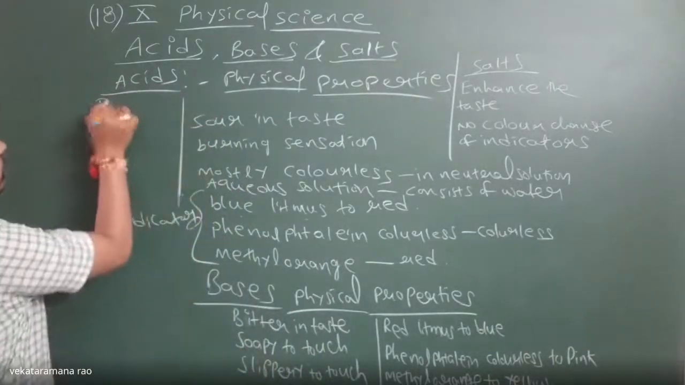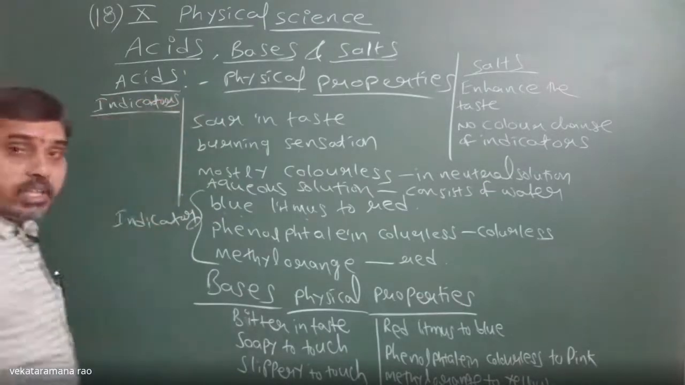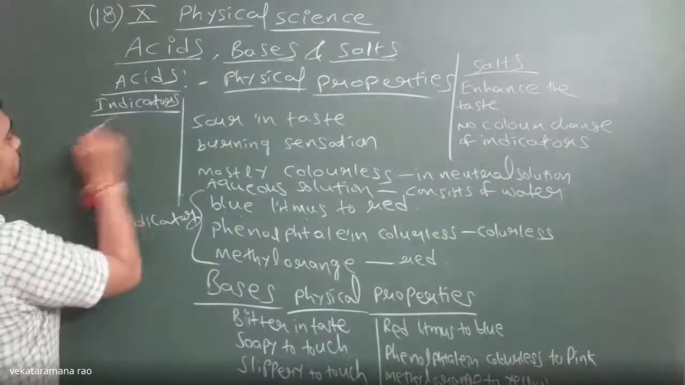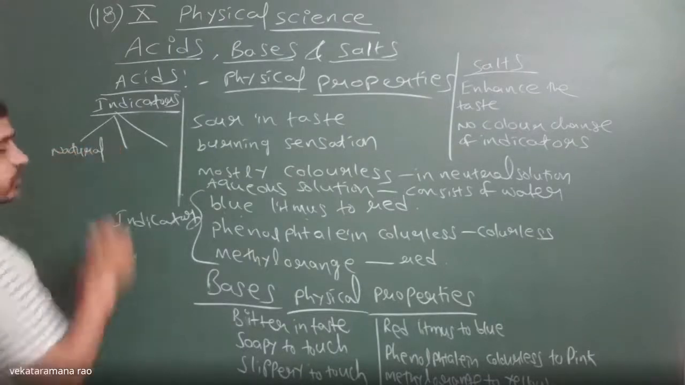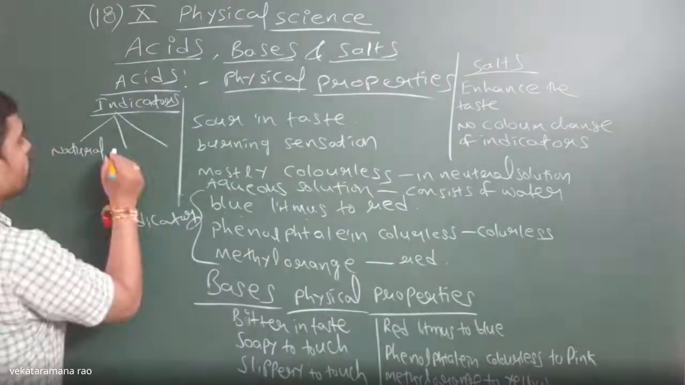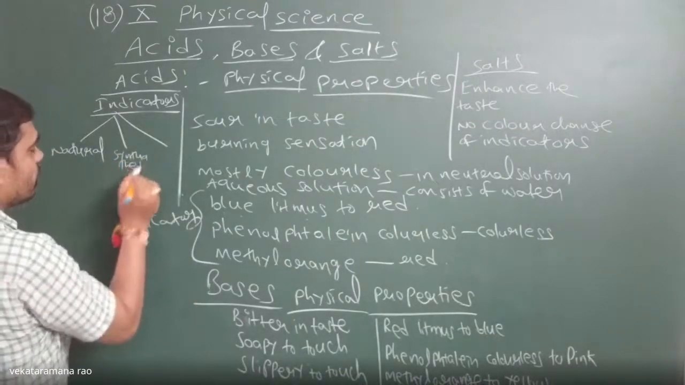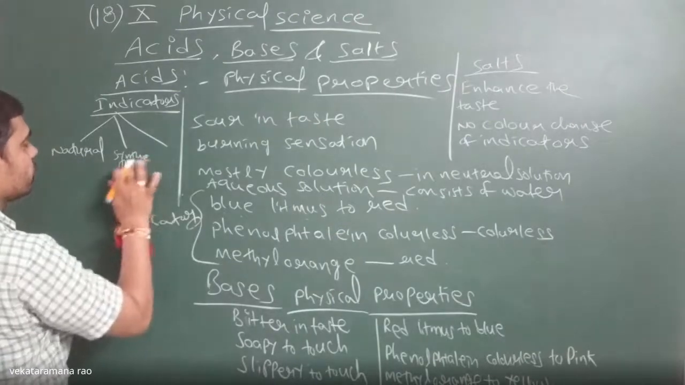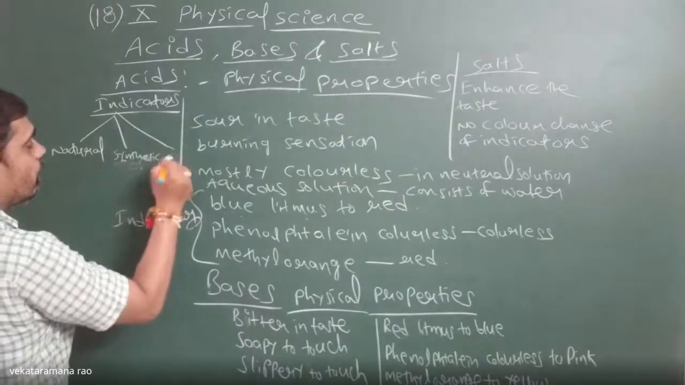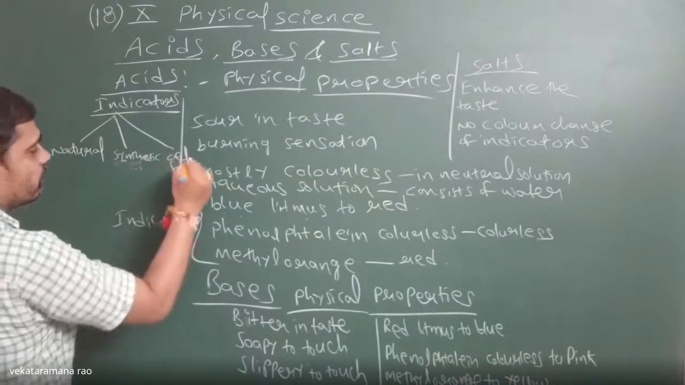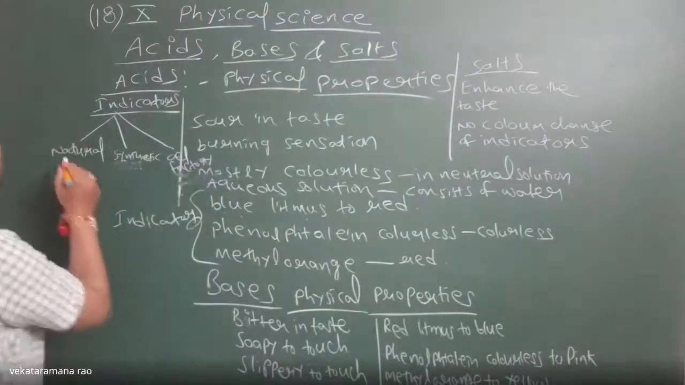Now indicators, we are discussing. How many types of indicators are there? Mainly three types. Number one, natural indicator. Number two, synthetic indicator. Number three, olfactory indicator. Now what natural indicators do we have?